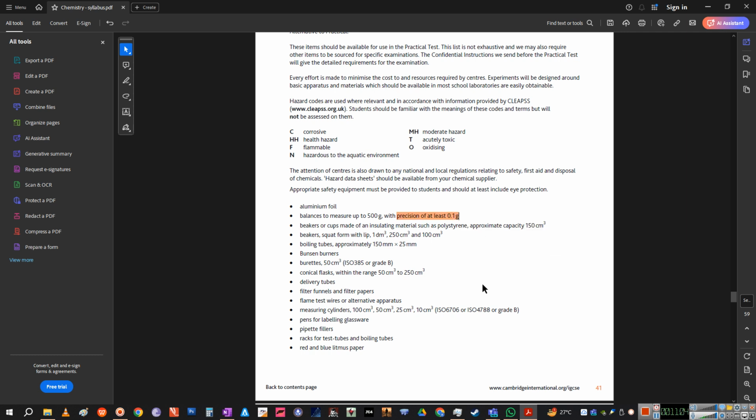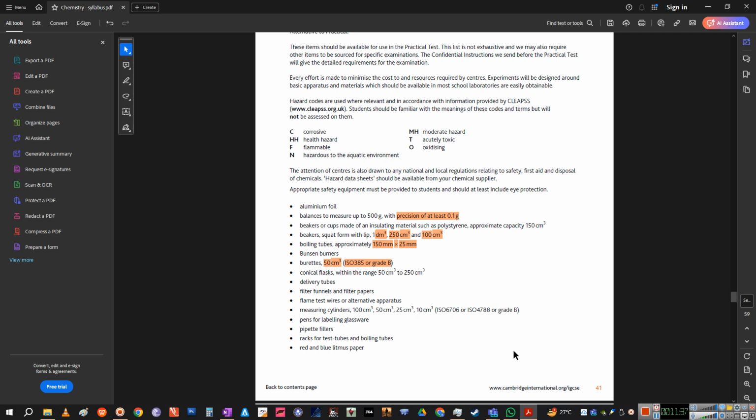Beakers, 1 dm cube with lip, that is like 1 liter, 250 and 100, they don't go to 25 or 50. Boiling tubes 150 mm to 25 mm, these are the values. Burettes 50 centimeter cube, and this is a specific B grade class. The one I'm talking about is an A grade. B grade, you can check the accuracy, which is like 0.5 ml to 1 ml. It cannot go any lower.